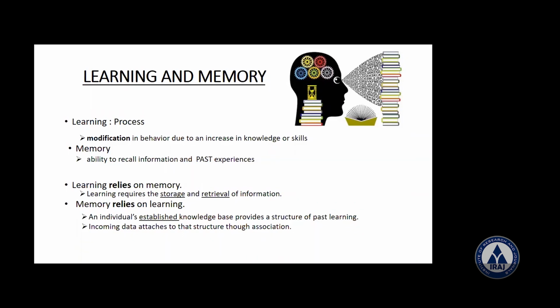Memory: a simple definition is recall of the past. Memory is the ability to recall information and past experience. Learning relies on memory. If you already know something, then you can learn fast. Learning mainly requires storage and retrieval of information. Memory relies on learning. So both are correlated. So that is one thing here. Then after that, now what is going to happen?